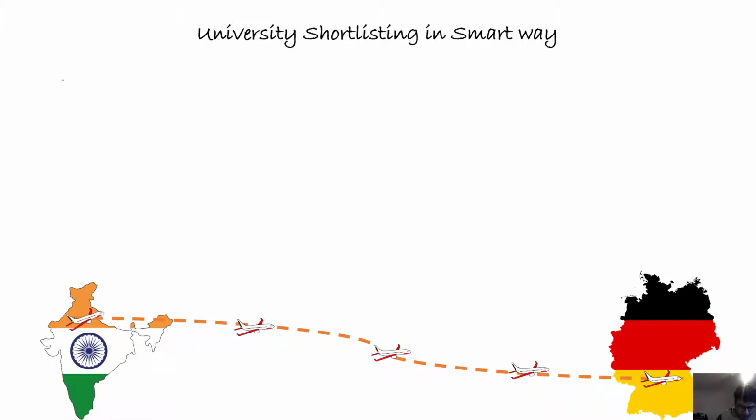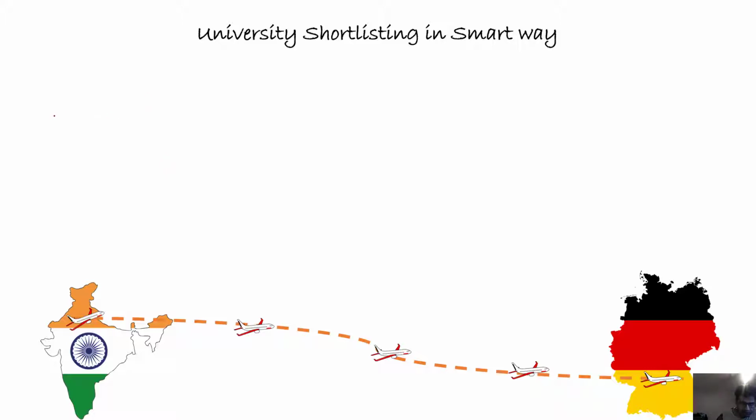By shortlisting, you will have a clear idea and you can plan accordingly what type of exam you need to do, what type of documents you need to prepare. So it will be very helpful to you. It will give you a clear vision that you need to apply in this college and this course. You have to give this exam or this exam. So it will give you a clear way and everything will be sorted out in your mind. So ultimately it will help you in saving your time and money as well.